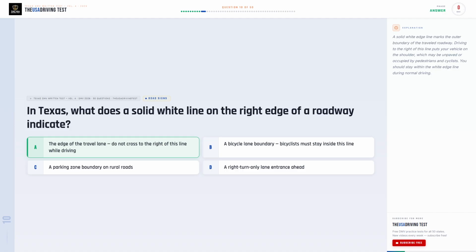The correct answer is A. The edge of the travel lane. Do not cross to the right of this line while driving. A solid white edge line marks the outer boundary of the traveled roadway. Driving to the right of this line puts your vehicle on the shoulder, which may be unpaved or occupied by pedestrians and cyclists. You should stay within the white edge line during normal driving.